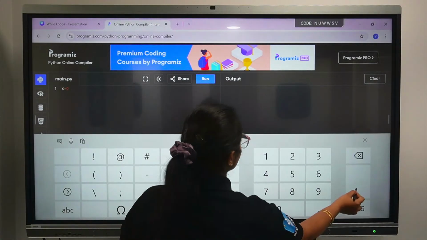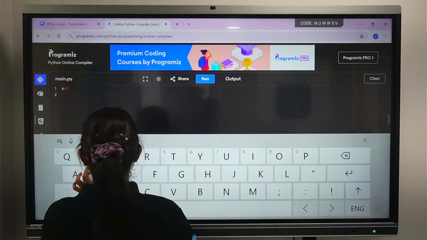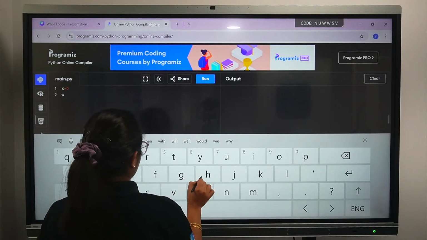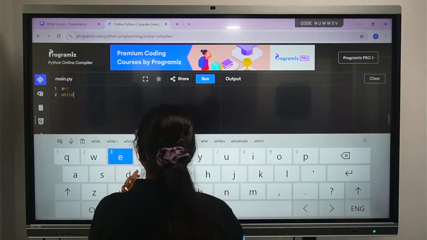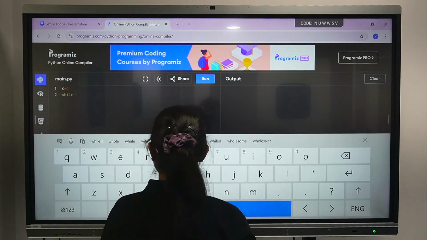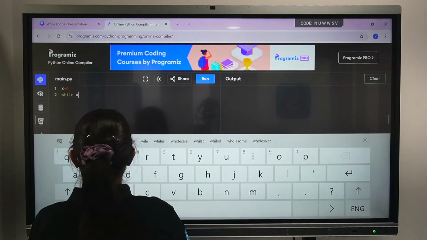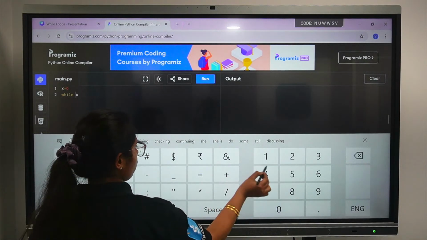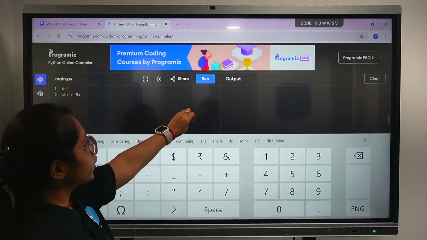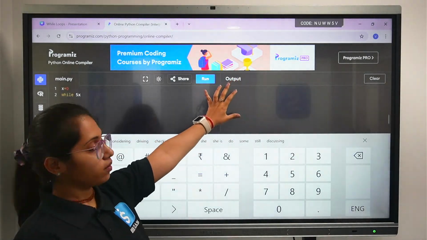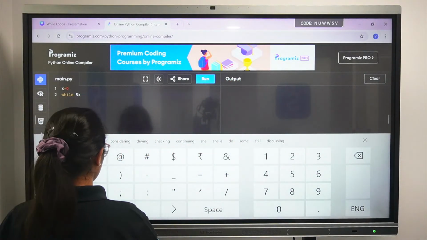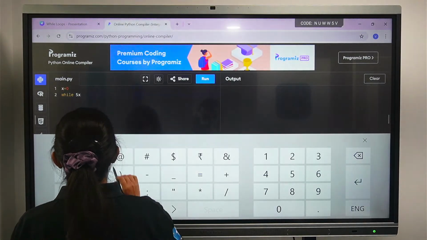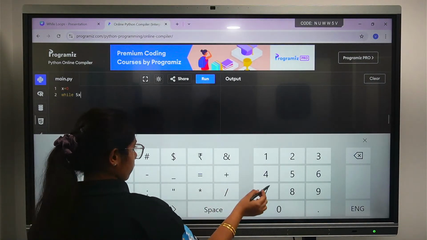Now coming to the new line, I'll type while, and now I'm going to give the condition: while x is less than 5.